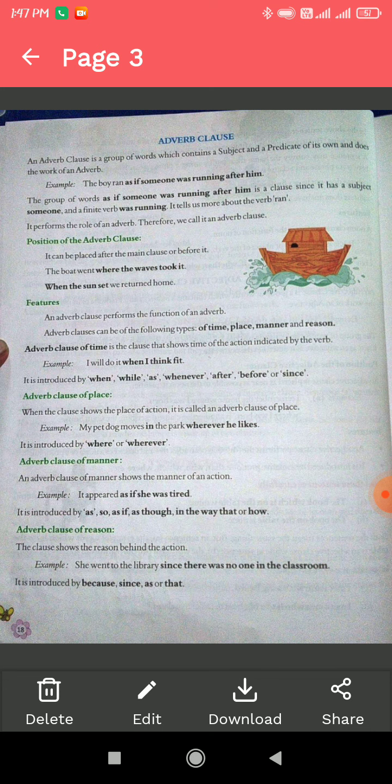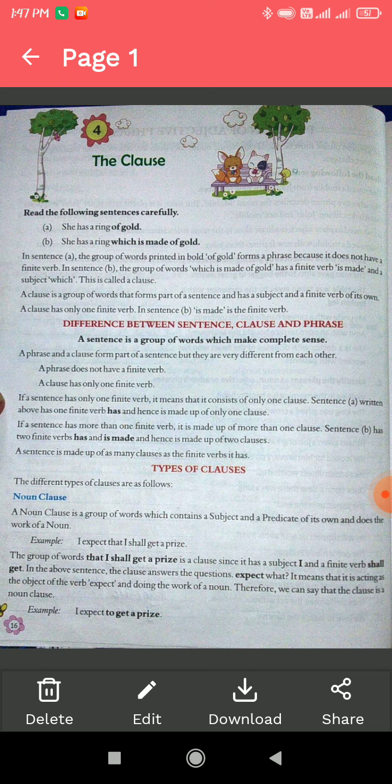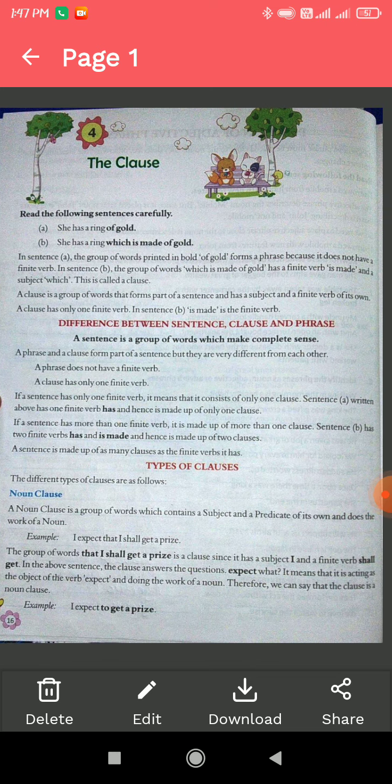So here we have come to know about the three kinds of clause: noun clause, adjective clause, and adverb clause. Hope you have understood it.